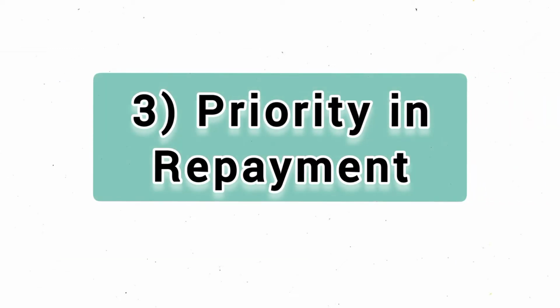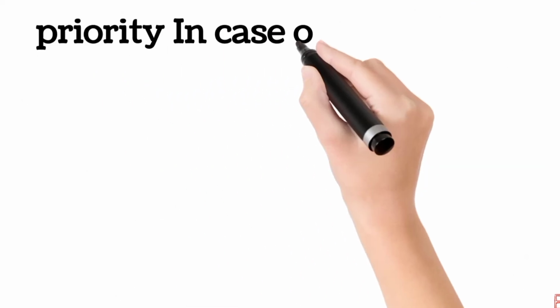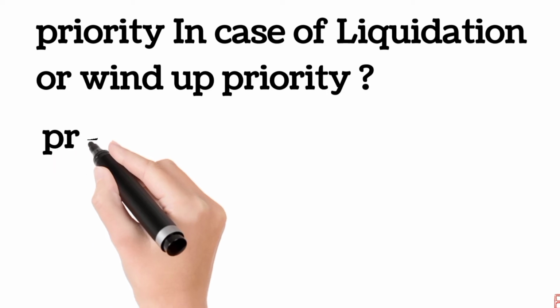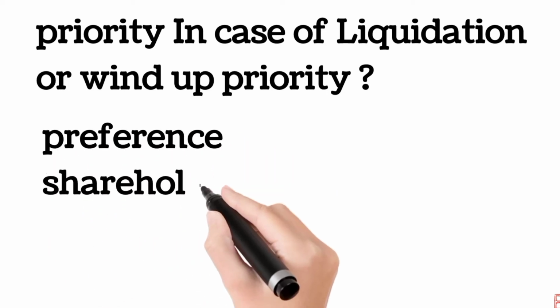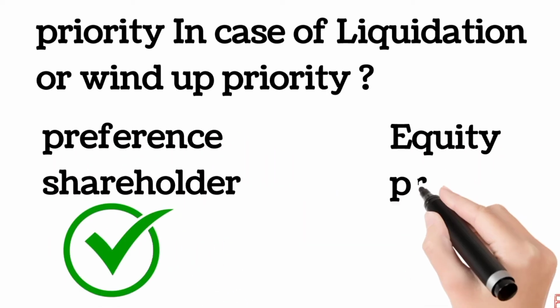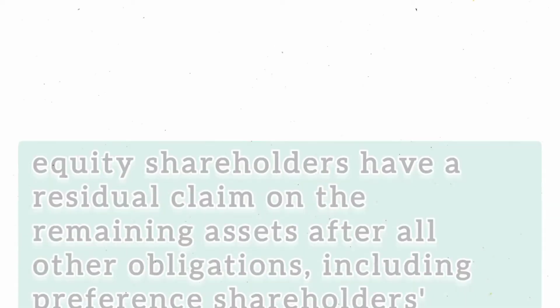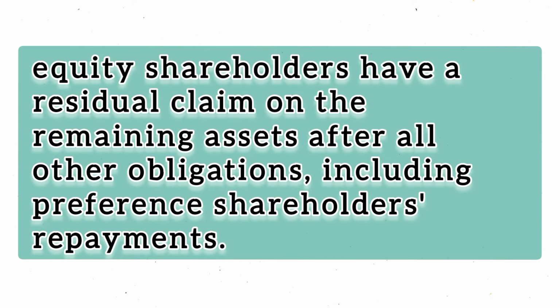The third difference is priority in repayment. In case of liquidation or winding up of the company, preference shareholders have a higher priority for repayment over equity shareholders. But equity shareholders have a residual claim on the remaining assets after all other obligations, including preference shareholders' repayment.